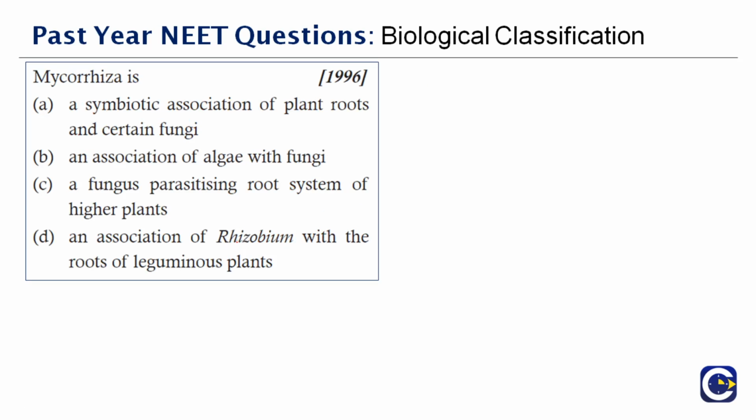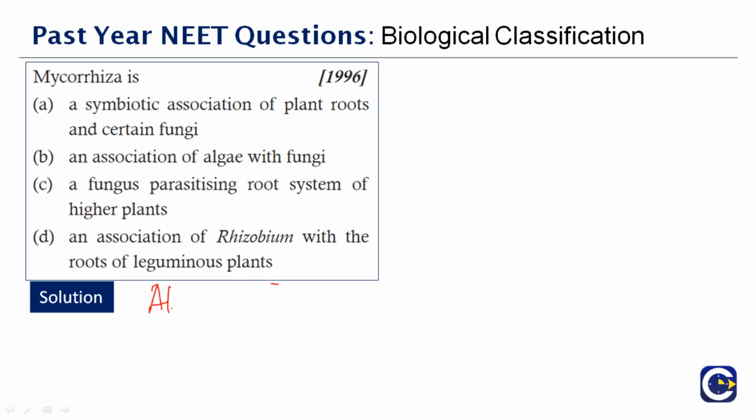Next question here. Mycorrhiza is dash. This is a very easy question for you because we already discussed it in the earlier parts of the same chapter. I told you it is a combination and it talks about a symbiotic relationship. So when we talk about mycorrhiza, you always have to remember one thing.